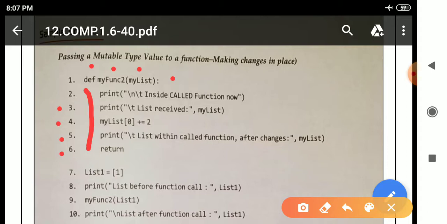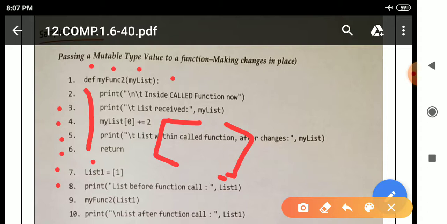In line 7 there is a list. We know that list is a mutable type, so we are taking a list here. The name of the list is list1 equal to [1], and the list is represented by square brackets.